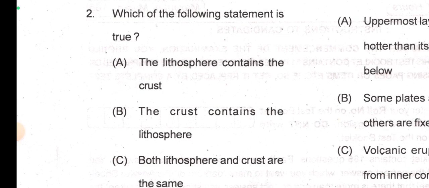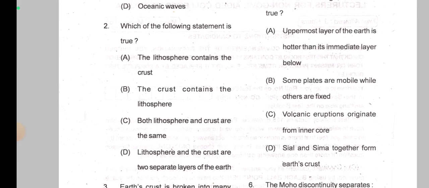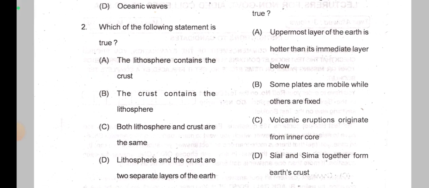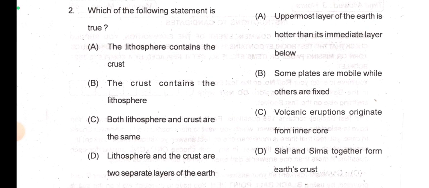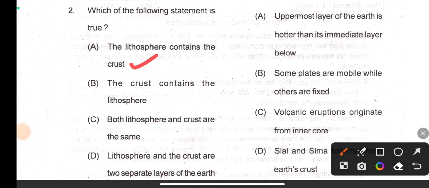The options: the lithosphere contains the crust; both lithosphere and crust are the same; lithosphere and crust are two separate layers of the earth. The crust definitely belongs to the lithosphere, because the lithosphere includes the crust as well. The upper mantle is called the asthenosphere, and including the crust, we call both as lithosphere.